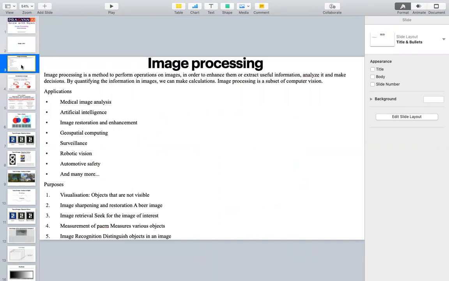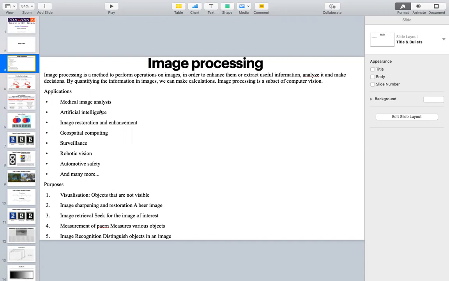The objective, why we are studying this kind of thing, is that there are so many applications. Medical image analysis means that if you give an X-ray image, it will say whether the person has COVID or not, or whether they have cancer or not. First you have to understand the image, correct? So I cannot directly feed.